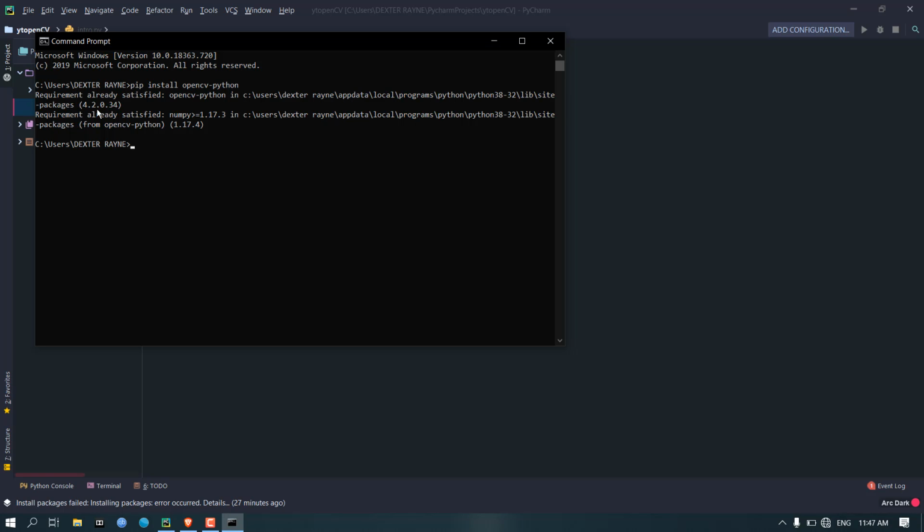If it is not installed on your system, when you hit enter you will see a download bar on your screen. I don't know the size, but it will install the package easily. Don't worry, it will happen. If it is already installed, you will see this requirement already satisfied message.